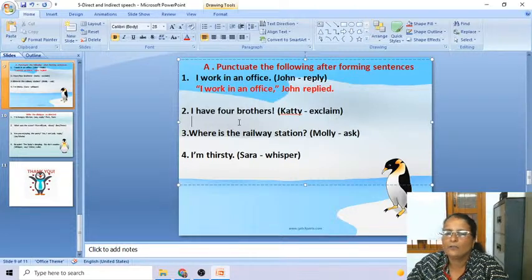Aryan Tiwari, we are punctuating it. Okay, first of all, you have to convert it into direct speech. What you have written is indirect speech here. John replied that he work in an office. Okay, that is indirect speech, beta.